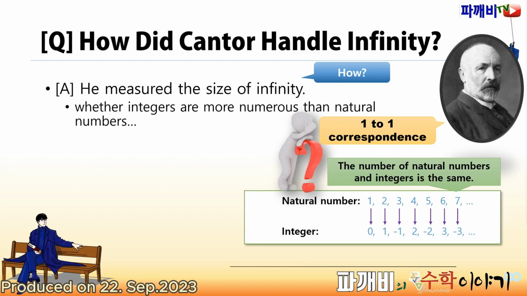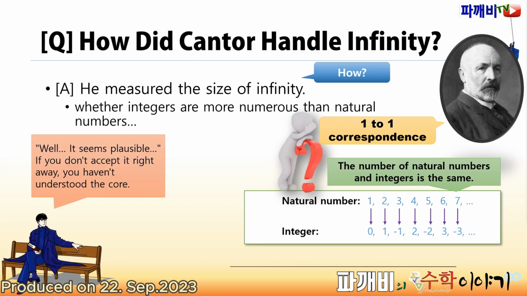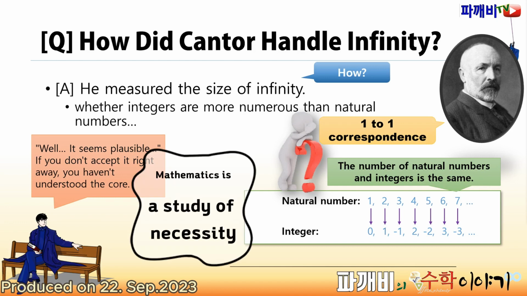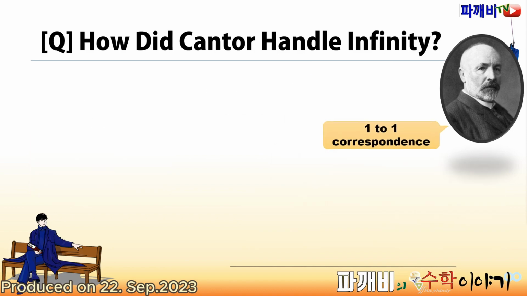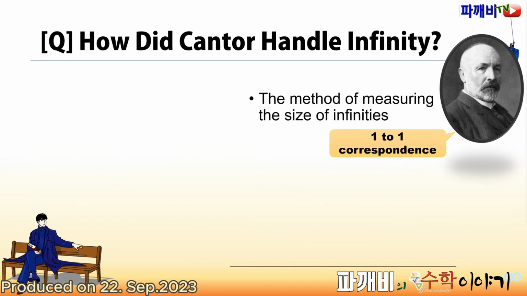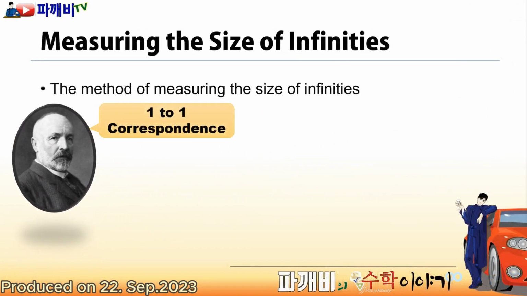Now, do you understand? But if you think, well, it seems plausible, and you don't accept it right away, you only know the shell of the thought, and you haven't understood the core. Mathematics is a study of necessity. If you understand it fully, everything will seem so obvious. So, I'll explain more. All right, let's start from the method of measuring the size of infinities, the one-to-one correspondence.